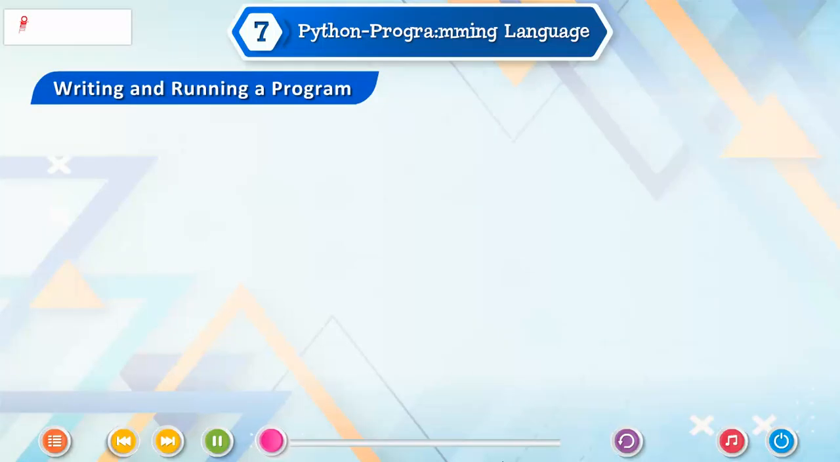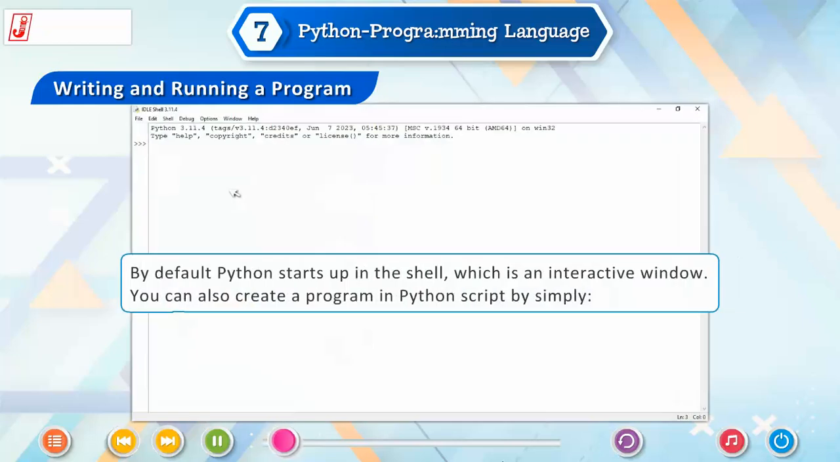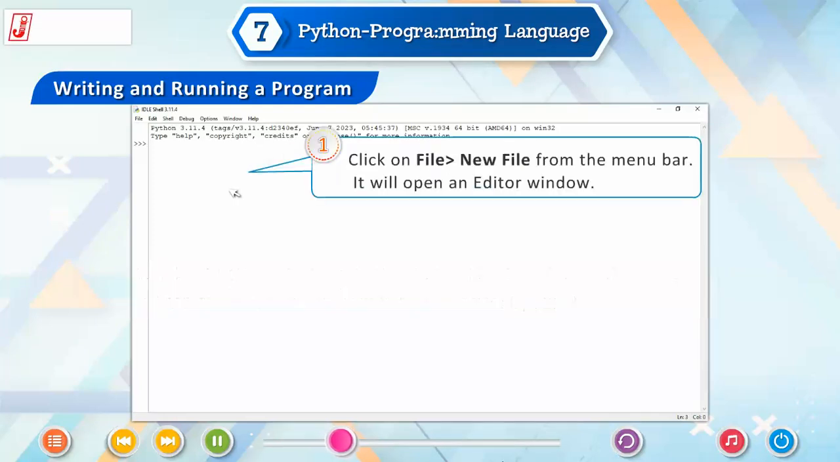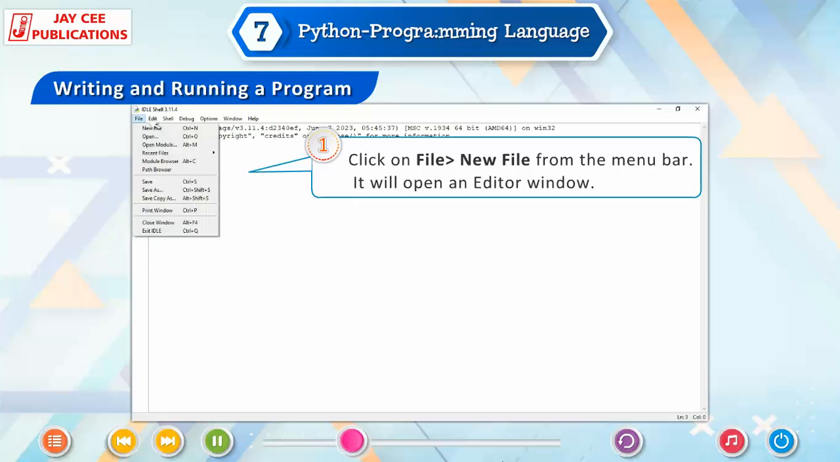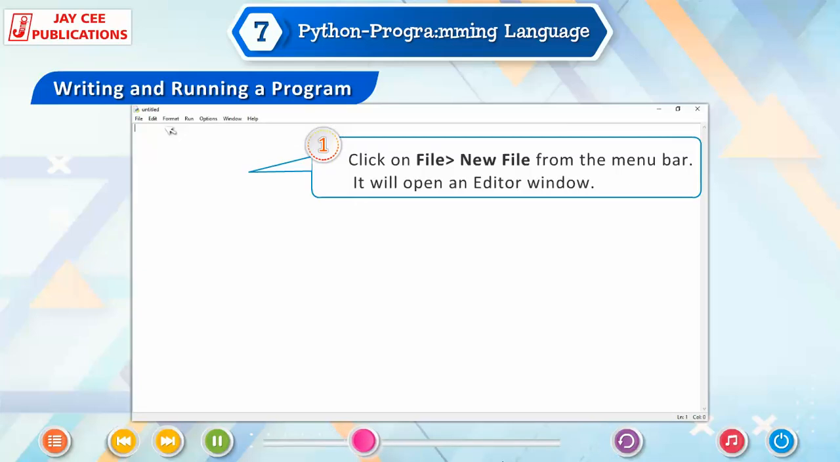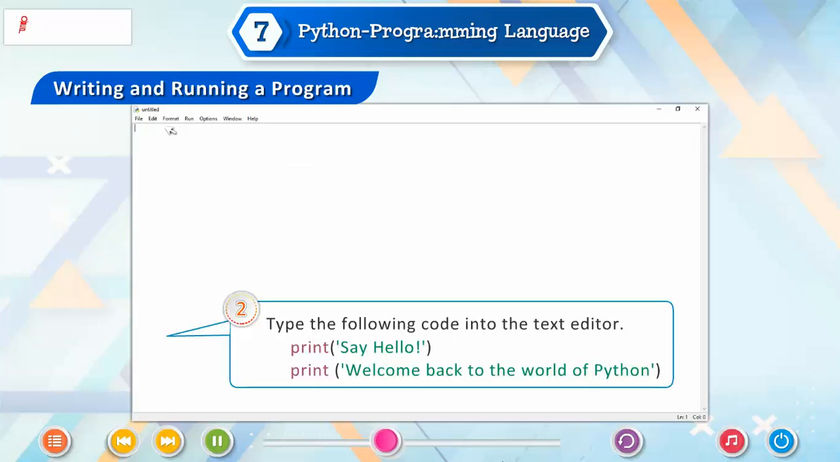Writing and running a program. By default, Python starts up in the shell, which is an interactive window. You can also create a program in Python script by simply: 1. Click on File, New File from the menu bar. It will open an editor window. 2. Type the following code into the text editor. print("Say hello"), print("Welcome back to the world of Python").